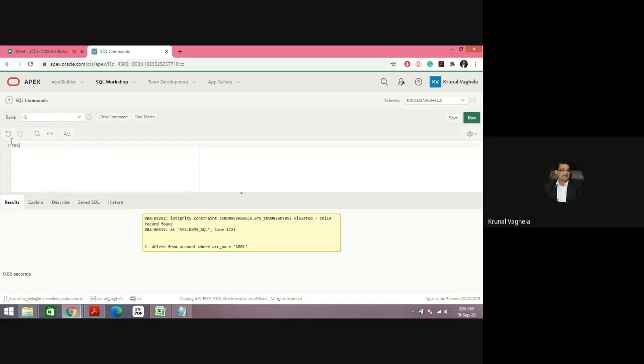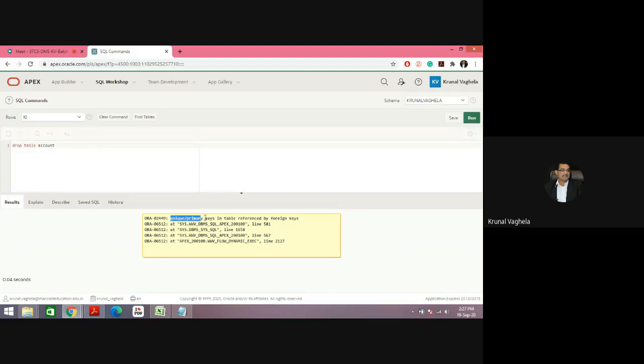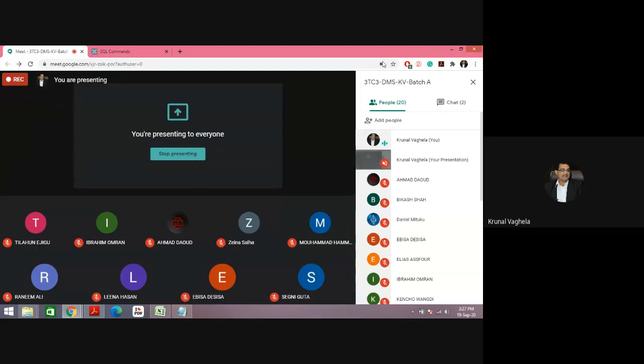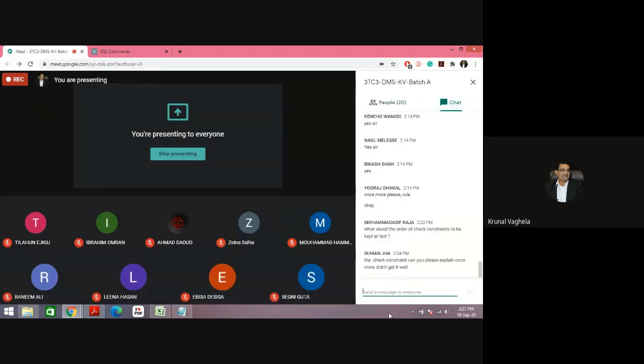Let me try to delete the table. Drop table account. See, unique primary key is referenced by foreign keys. So you cannot delete not only the row, you cannot even delete the entire table. So any doubt, any queries in primary key and foreign key?